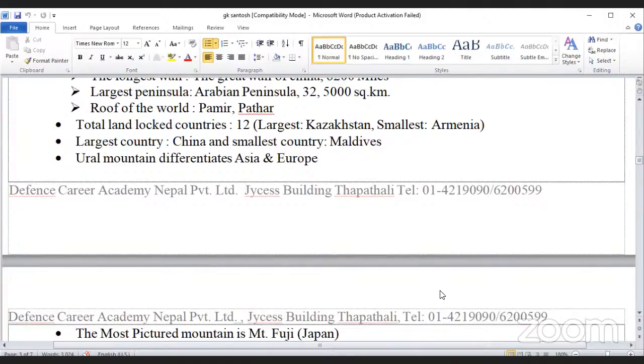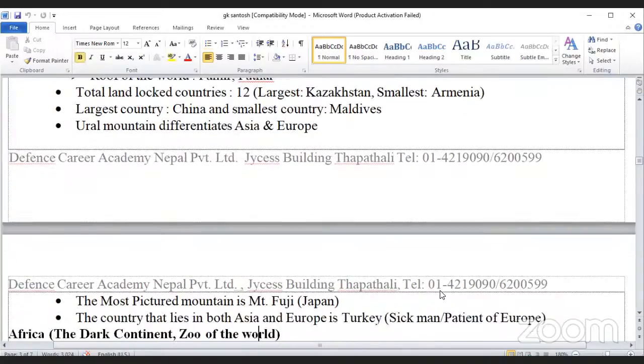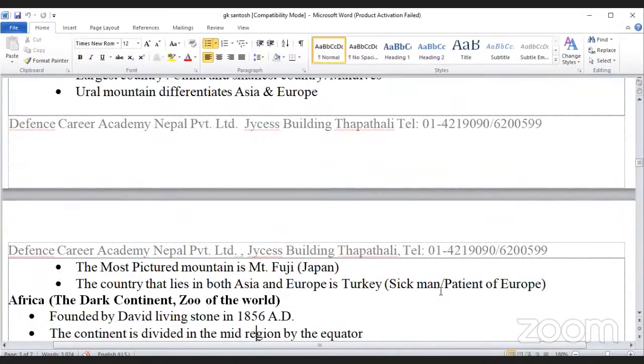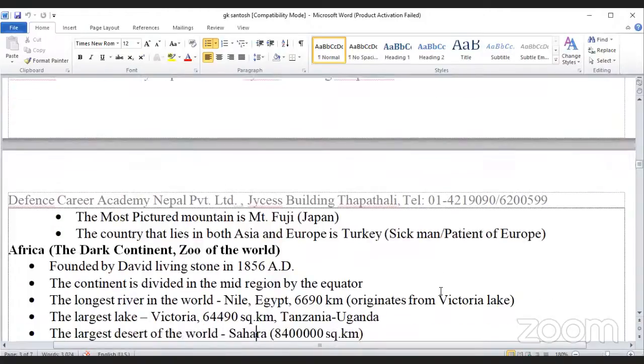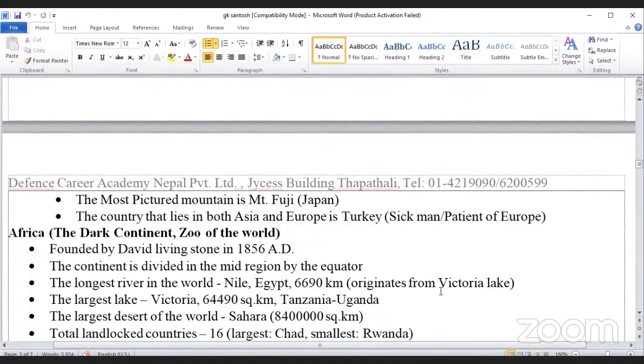The Ural Mountains separate Asia and Europe. The most pictured mountain is Mount Fuji, Japan. The country that lies in both Asia and Europe is Turkey, and it is also called the Sigman and Patience of Europe.